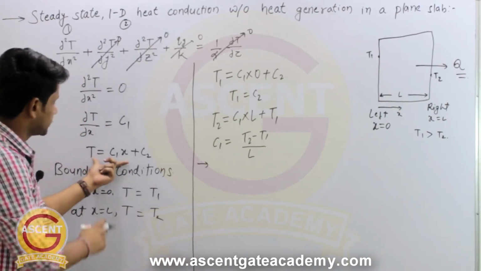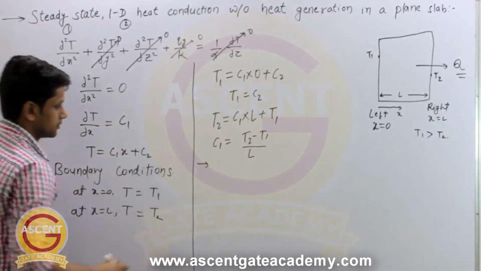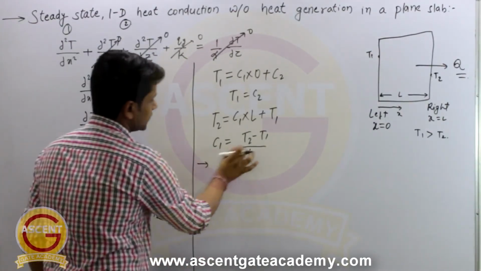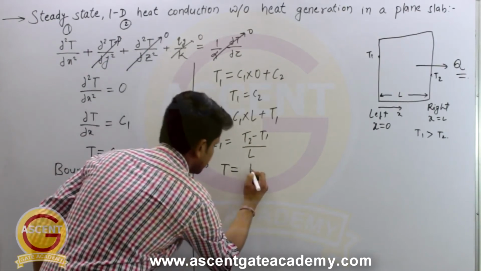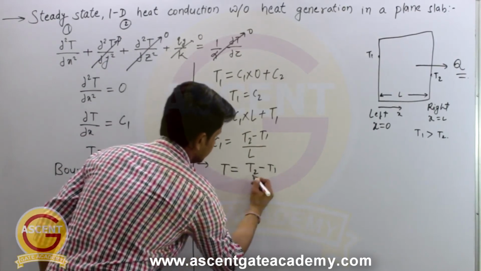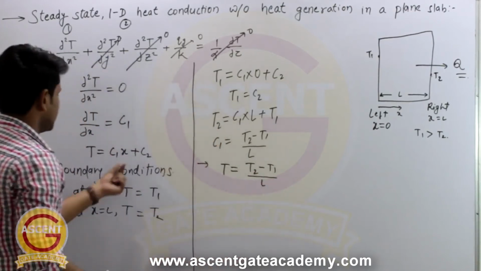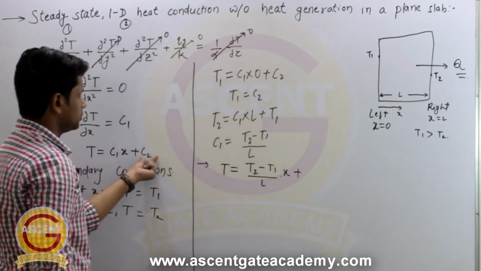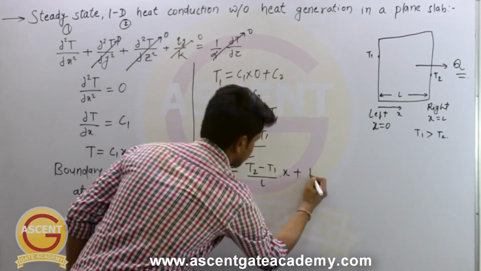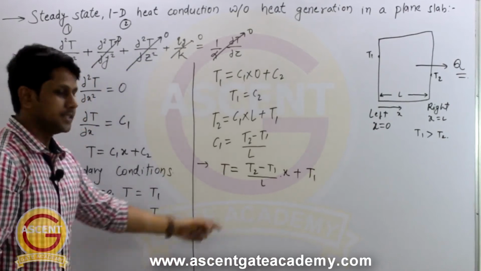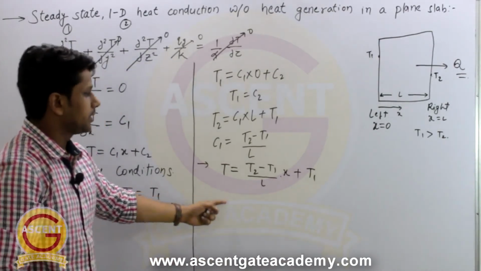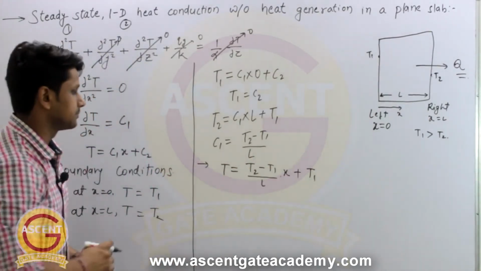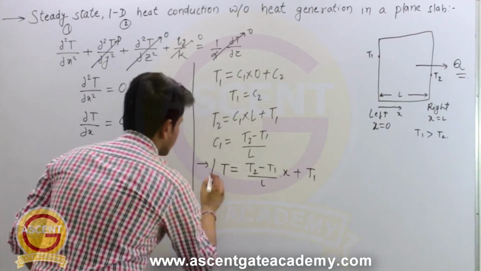So the temperature equation is T equal to C1x plus C2. So we can write T equal to C1, and in place of C1 we will write (T2 minus T1) by L. So it will become (T2 minus T1) by L multiplied by x, plus C2, and C2 is nothing but T1. So this is the temperature profile in case of steady state heat transfer through a plane slab when there is no heat generation.